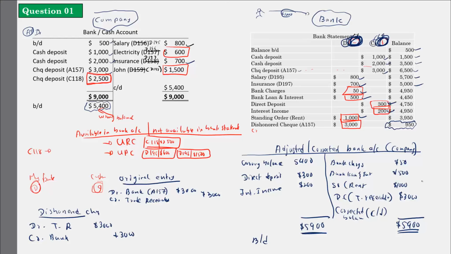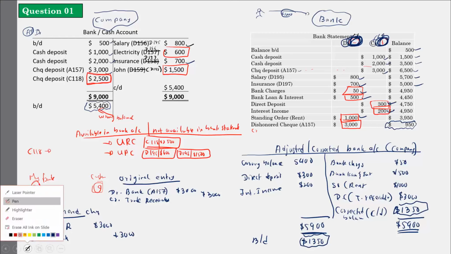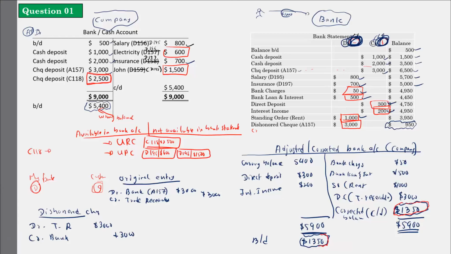So I corrected my bank account by including all the adjustments which I didn't include earlier. In my bank account there is a balance of how much? 1350. But still there is a problem, right? Even after correcting the bank account, my balance is 1350, but according to the bank statement, it is only 950, right? Big problem. So what is the reason?